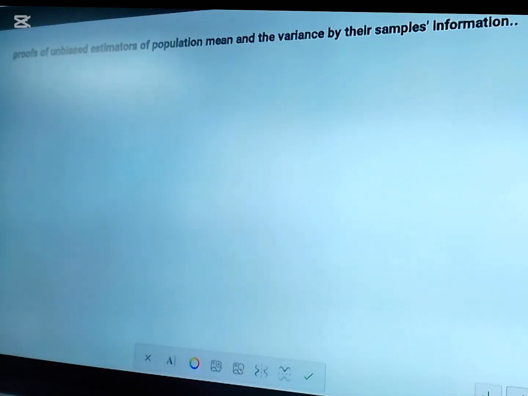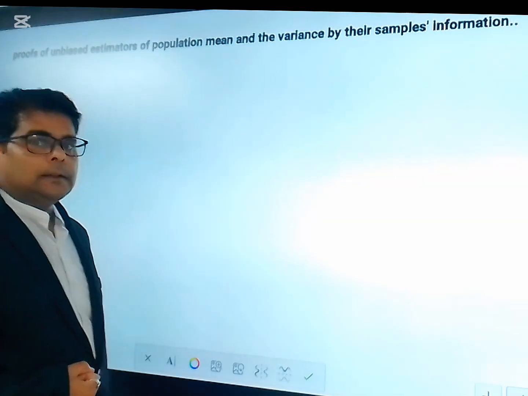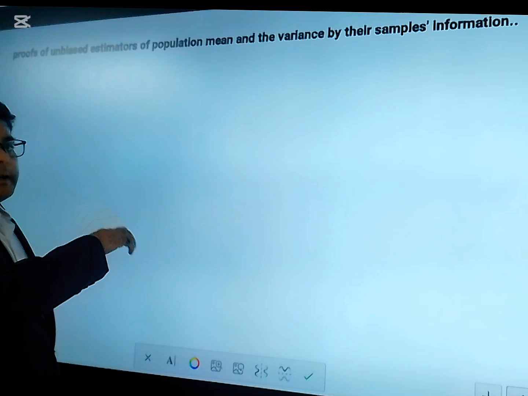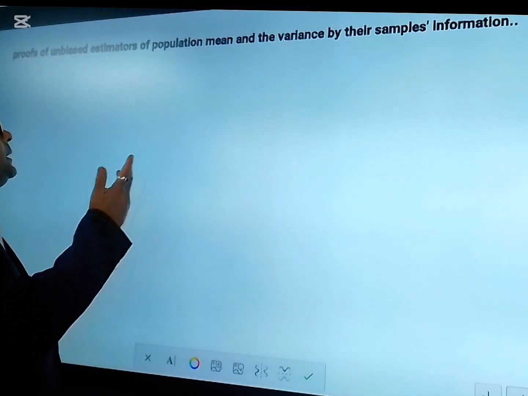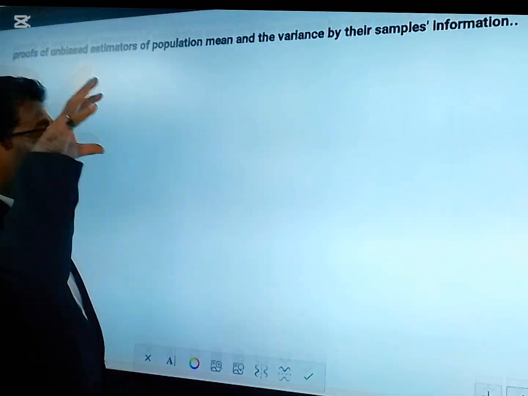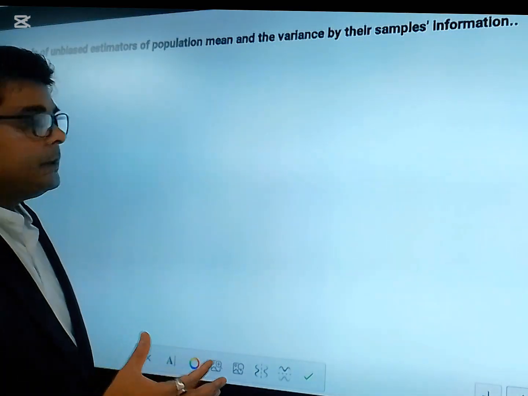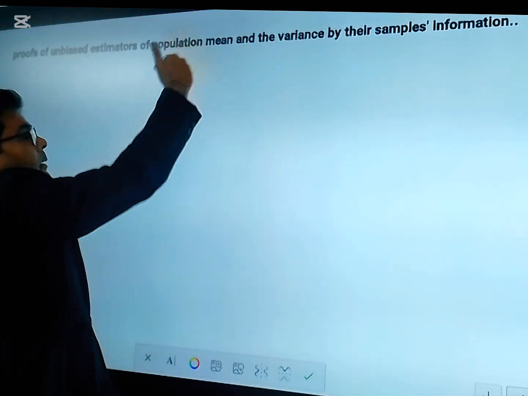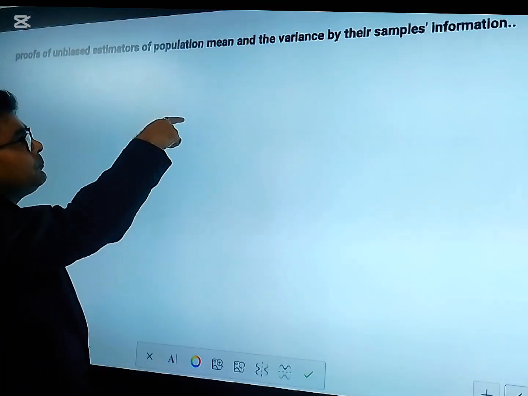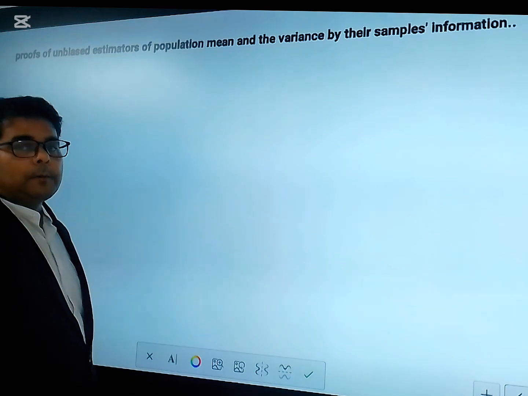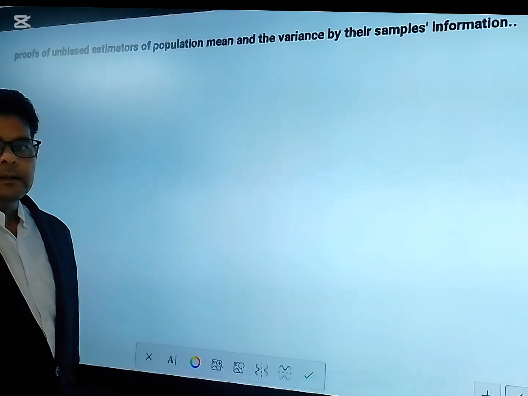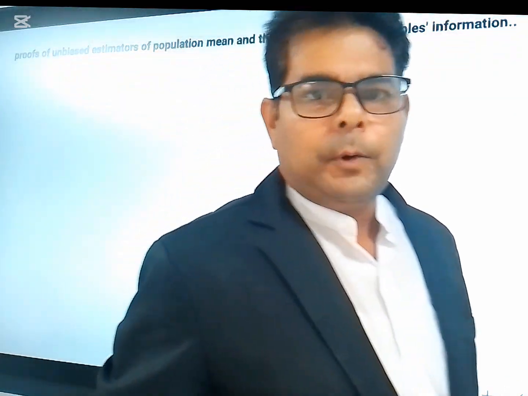For example, if I use part of the data, part of the population, which is called the sample, and I calculate the sample mean, and by dint of the sample mean, if that sample mean can give the information about the population mean from which the sample has been drawn, and in that case, if that sample mean gives the value of the population mean, it means you can say that the sample mean is an unbiased estimator of the population mean.